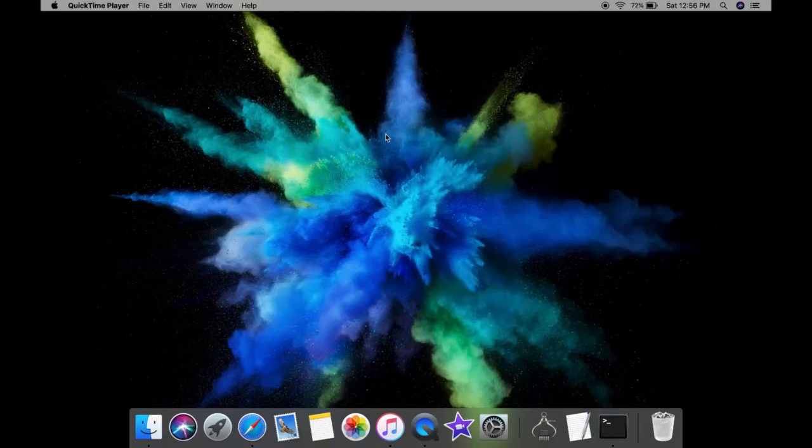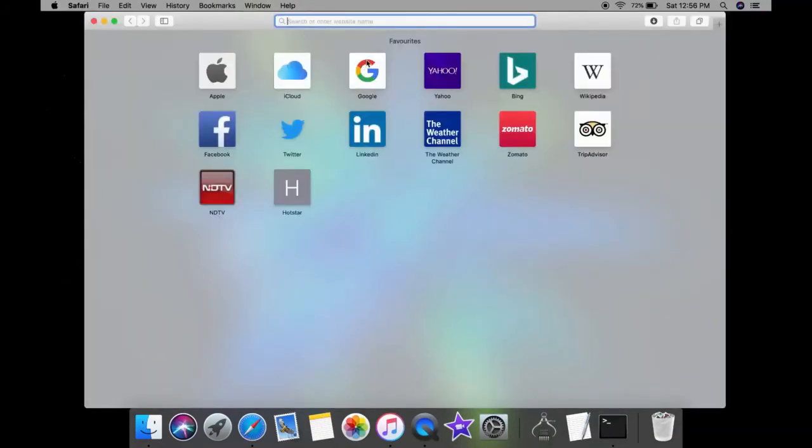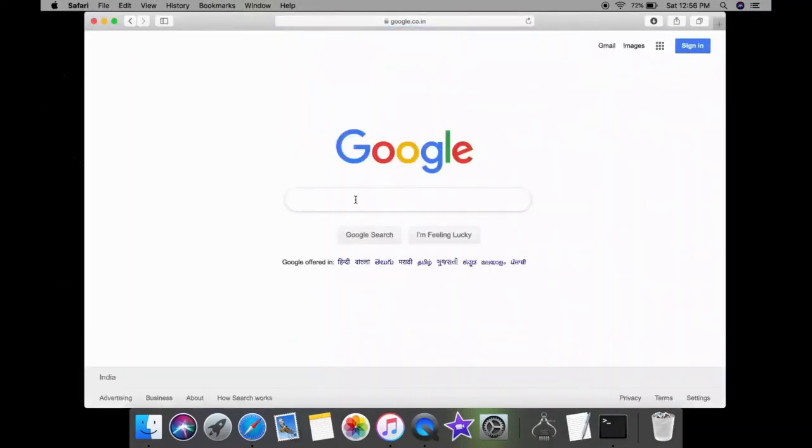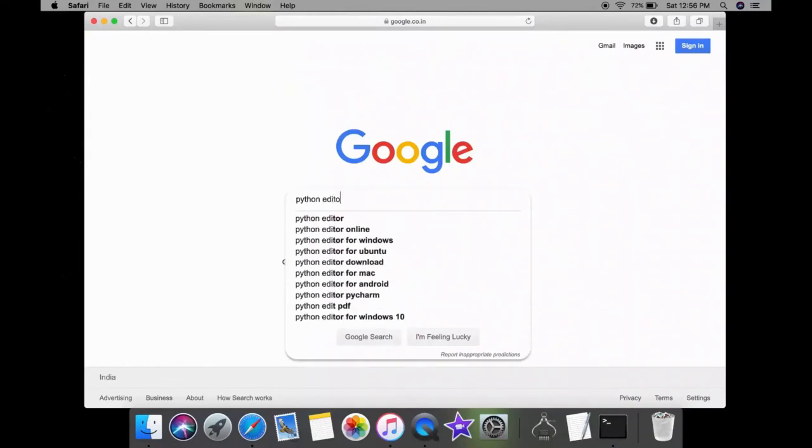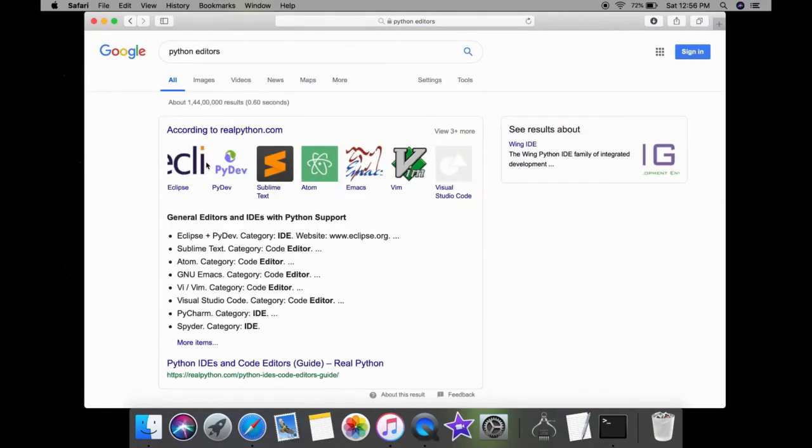Now first of all, just like on Windows, if you go to Google and search for the Python editors, you will get a list of many editors, out of which you can use any one that is more suitable to you. But in this course we are going to use Atom, for basic Python and some desktop applications, and then Jupyter for data analysis and data visualization. But again, you can use any of these. There is no restriction for you. The one you find more suitable and easy to use, you can go with that one.